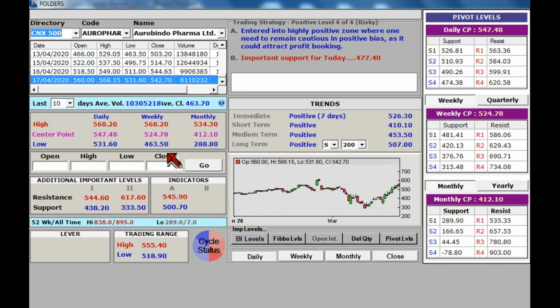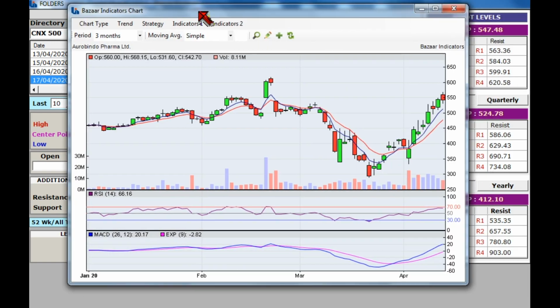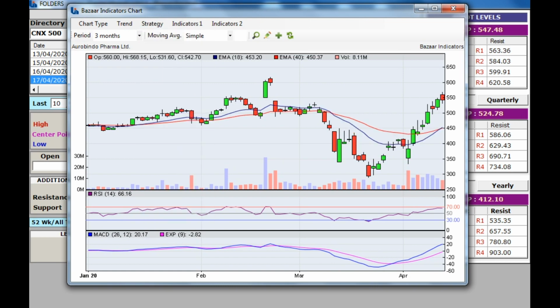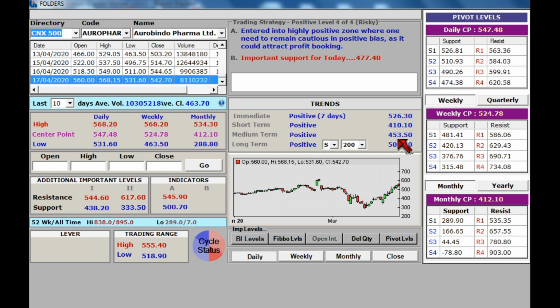See, all the parameters in terms of averages are positive, but what we have filtered is the strategy of 18/40. See, this one is a positive trigger, but the stop loss is very far. That means it is a buy on decline, considering 450 or the weekly level.